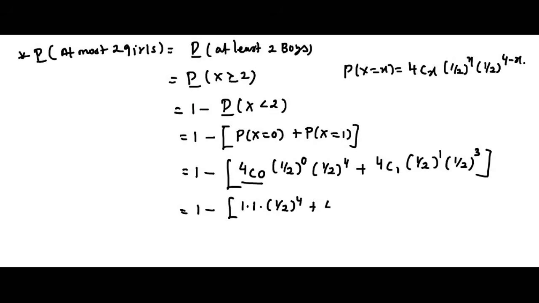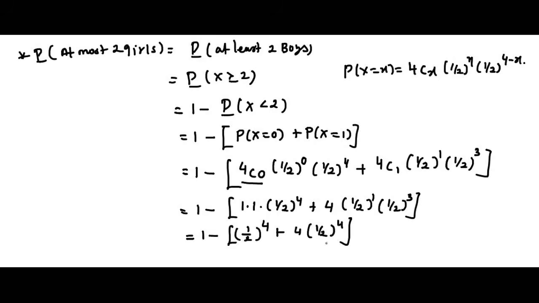4C1 can be written as 4 only, into (1/2)^1 into (1/2)^3. So now by this we get 1 minus (1/2)^4 plus 4 times (1/2)^4. If base is same, we can add powers. We get (1/2)^4, right? So now we simplify this, we get the final answer. So 4 times (1/2)^4, here 1 time, so we get 1 minus 5 times (1/2)^4.